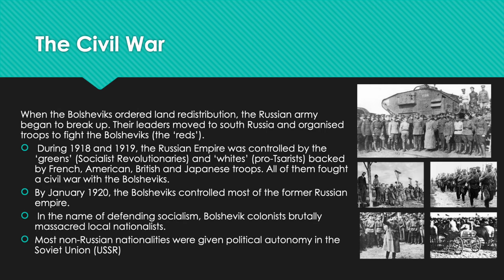Cooperation didn't work where Russian colonists themselves turned Bolshevik. In the name of defending socialism, Bolshevik colonists brutally massacred local nationalists in Khiva in Central Asia. Most non-Russian nationalities were given political autonomy in the Soviet Union, which was the state the Bolsheviks created from the Russian Empire in December 1922. But since this was combined with the unpopular policies that the Bolsheviks forced the local government to follow, attempts to win over different nationalities were only partly successful.